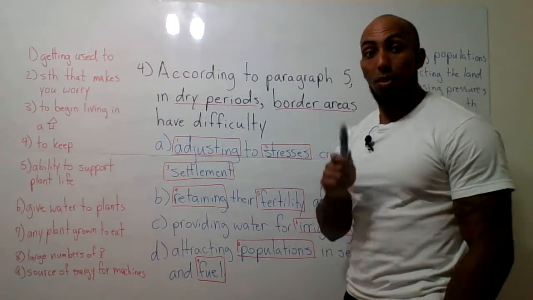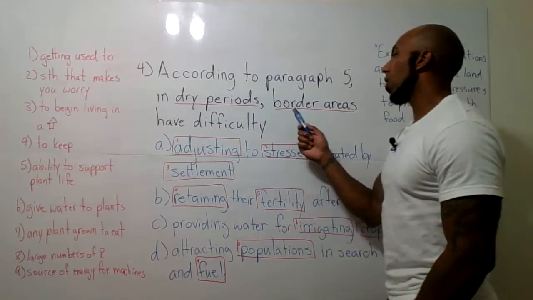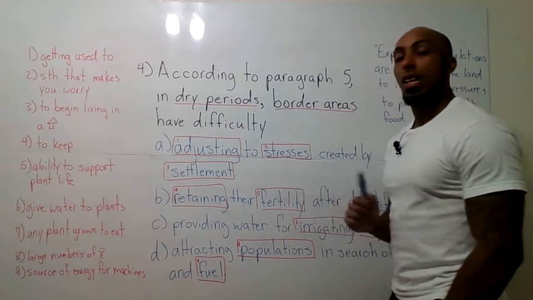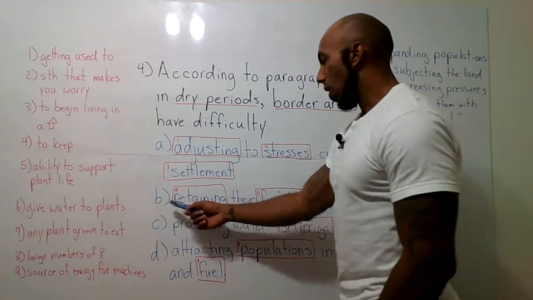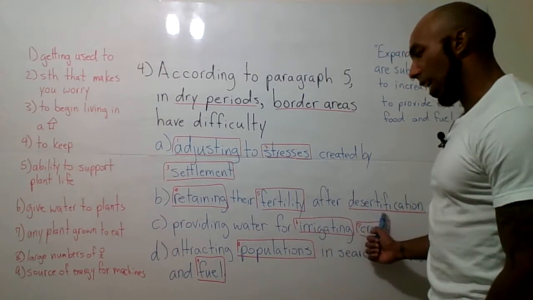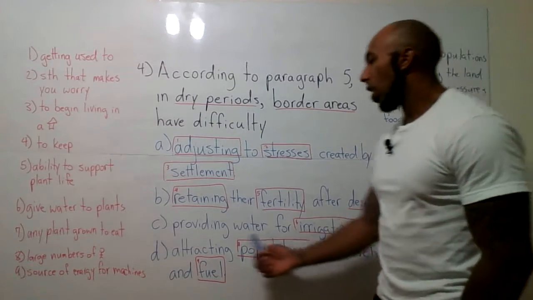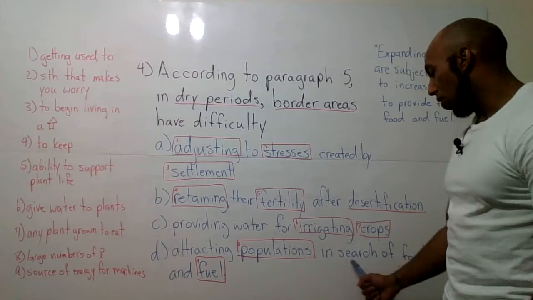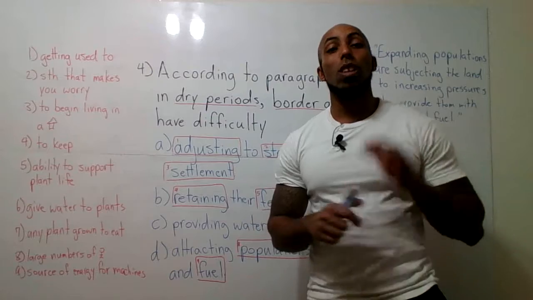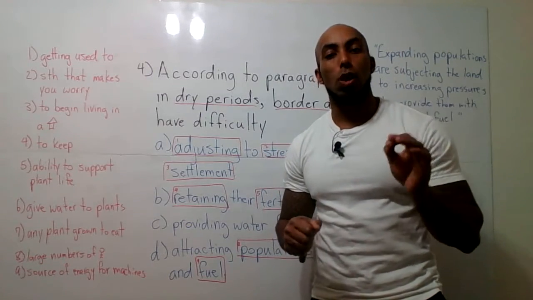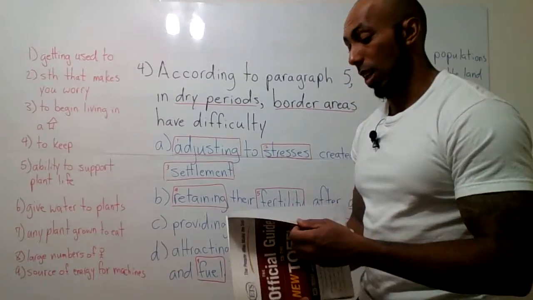Today's question on the passage is, according to paragraph 5, in dry periods, border areas have difficulty A. Adjusting to stresses created by settlement, B. Retaining their fertility after desertification, C. Providing water for irrigating crops, or D. Attracting populations in search of food and fuel. Okay, now I'm going to read the fifth paragraph to you, but remember, I'm also going to post it in the comment section of this video. Okay, let me find it very quickly because I closed my book.